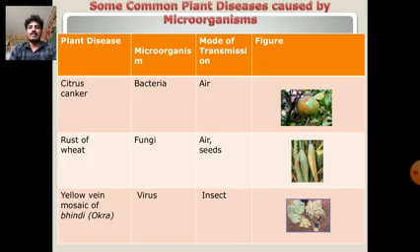And citrus canker. It comes from a bacteria and the mode of spread is the air. And rust of wheat. It comes from a fungus. It spreads through the air or seeds. Next one is yellow mosaic of bhindi or okra. It comes from a virus. It spreads through insects.